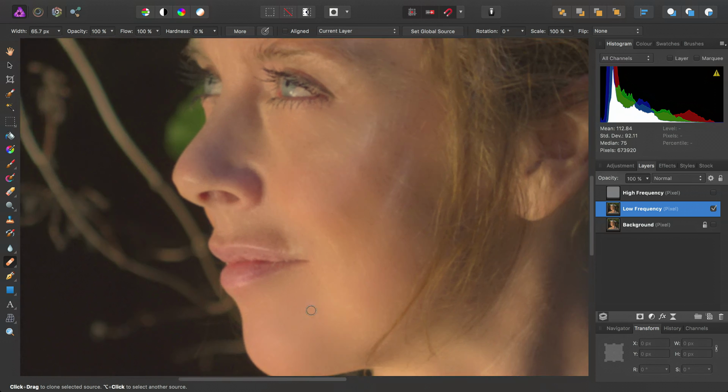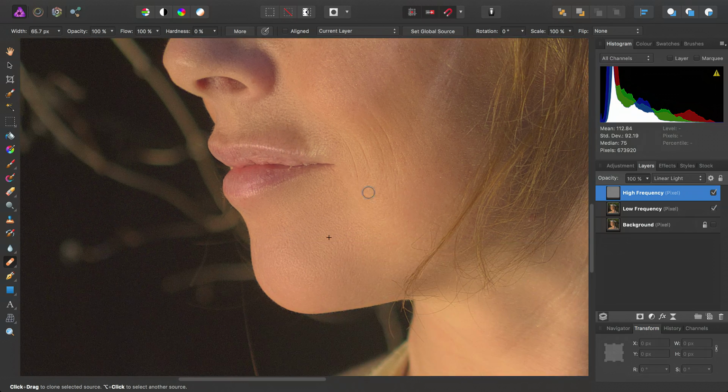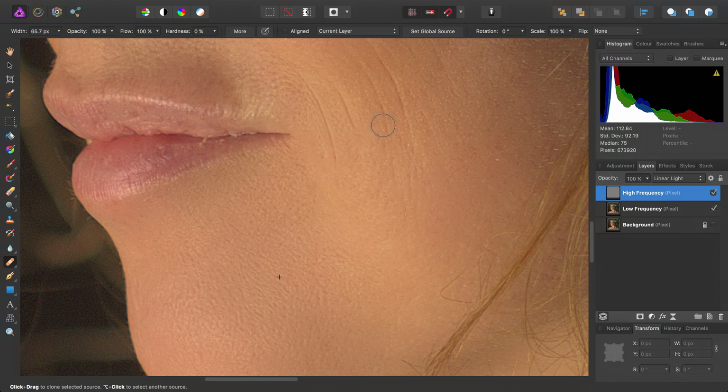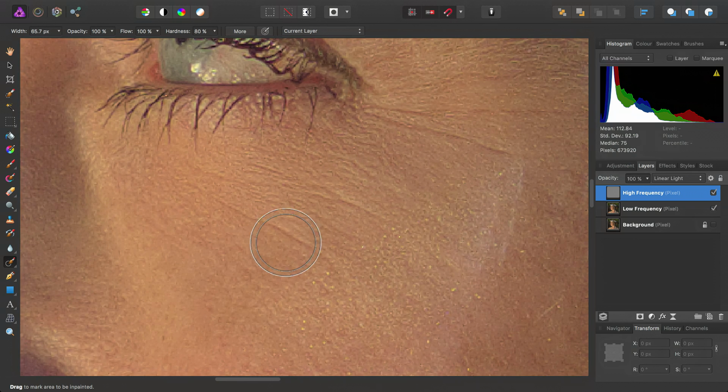Okay, so at this point, we'll go ahead and turn the high frequency layer back on. And then in order to reduce the lines on the high frequency layer, we'll actually go and use the in-painting brush tool. And I'll just bring the hardness back up.